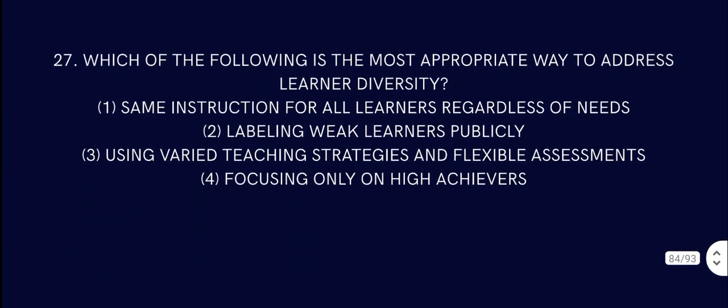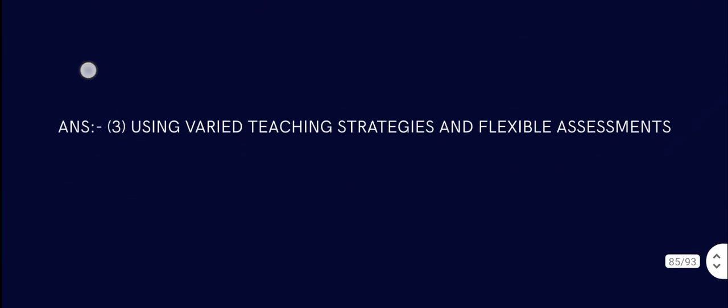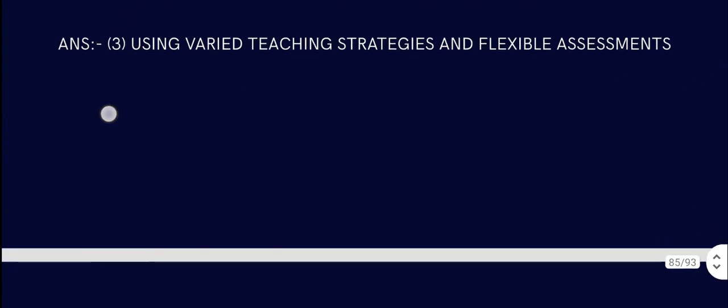Question number 27. Which of the following is the most appropriate way to address learner diversity? Same instruction for all learners regardless of needs. That is not how you address learner diversity. Labeling weak learners publicly, that is also wrong. Using varied teaching strategies and flexible assessment, that is the only way you address learner diversity in an appropriate way. Focusing only on higher achievers, that is totally false. The answer is using varied teaching strategies and flexible assessment.